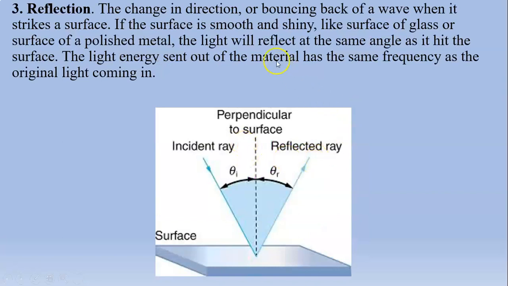Third, reflection. The change in direction or bouncing back of a wave when it strikes a surface is called reflection. The surface is smooth and shiny, like the surface of glass or a polished metal. The light will reflect at the same angle as it hit the surface. The light energy sent out of the material has the same frequency as the original light coming in.